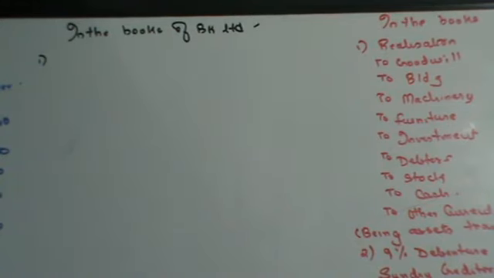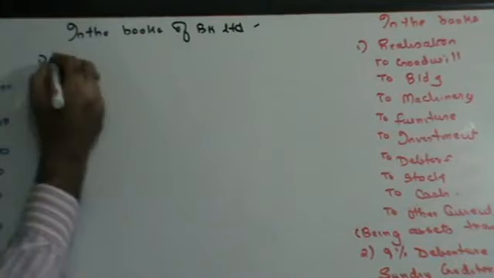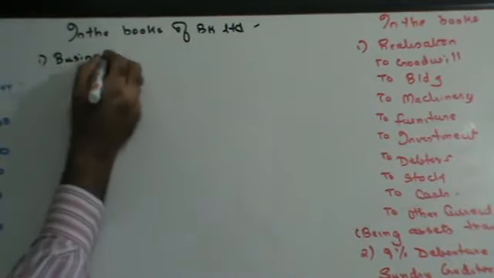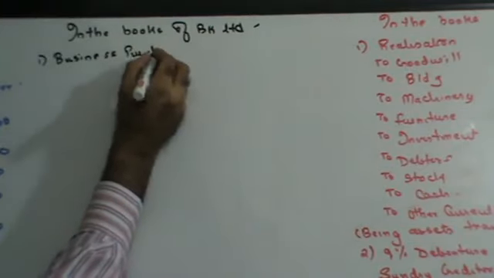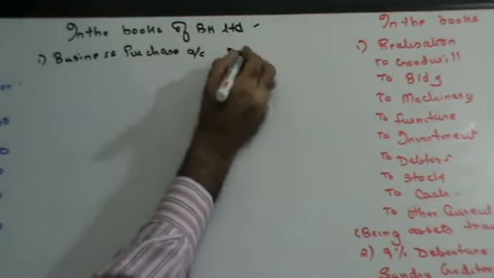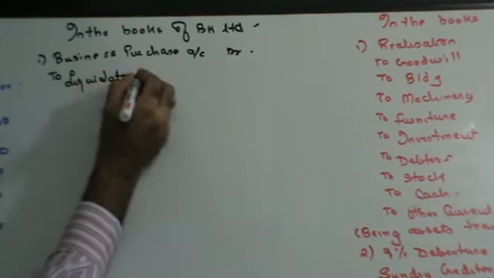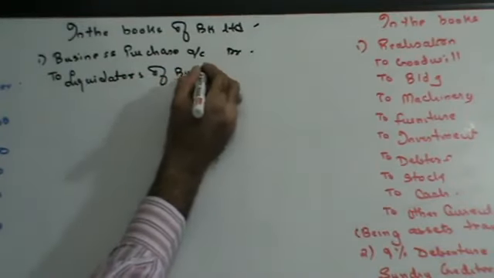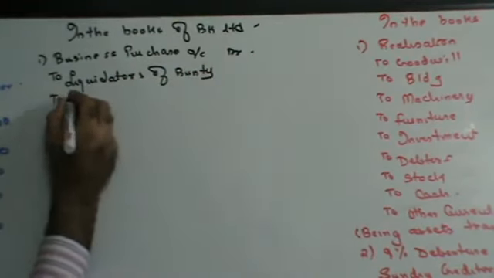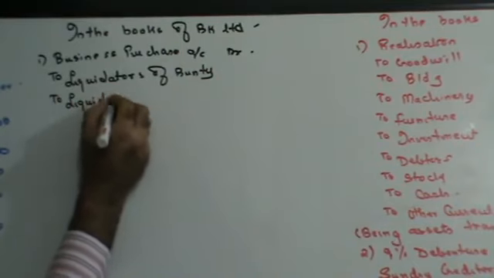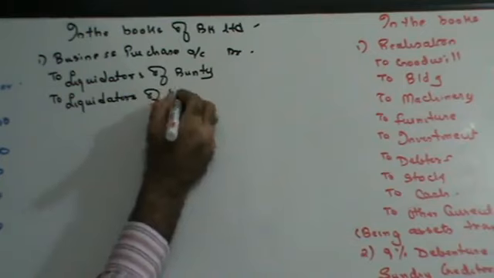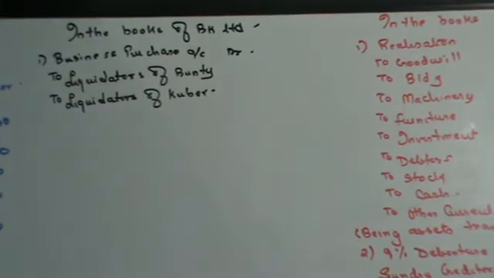So in which case you have business purchase account debit to liquidators of Bunty Limited, to liquidators of Kuwait Limited.